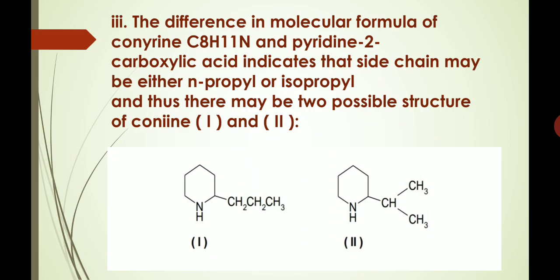Now the difference in the molecular formula of conyrine C8H11N and pyridine 2-carboxylic acid indicates that side chain may be either N-propyl or isopropyl, and thus there may be two possible structures as I have shown in structure 1 and structure 2. That is, in first structure the side chain is N-propyl, and in the structure 2 it is isopropyl.